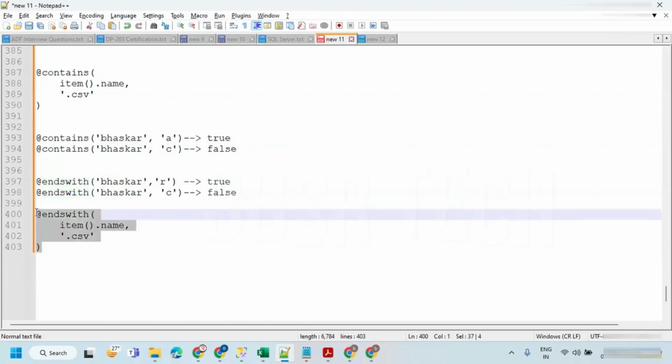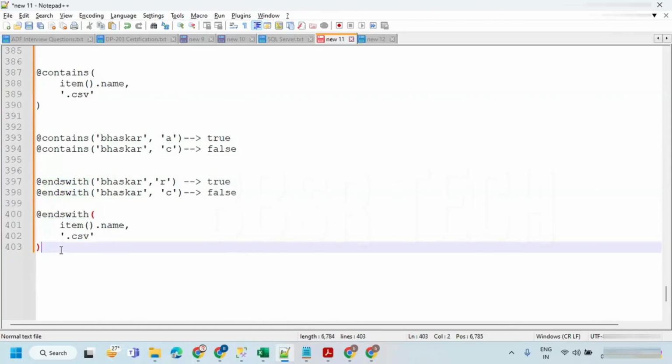Okay, I'll give a task for you. You can try it from your side by keeping a few of the files.